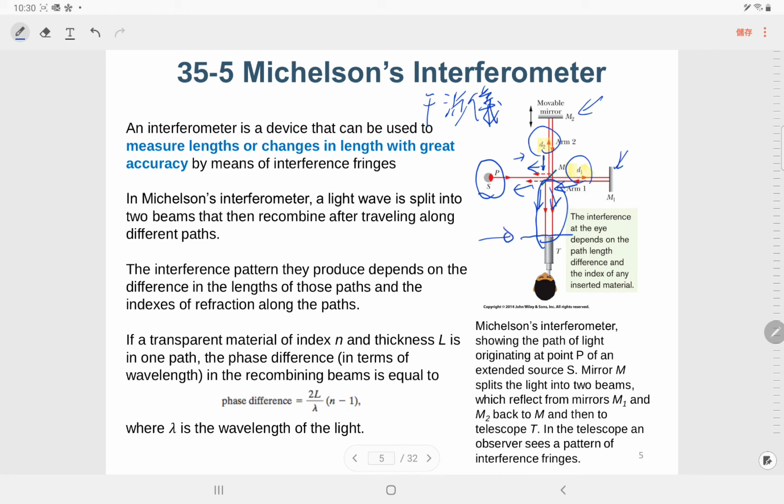here, and then by measuring this pattern here, we can know the difference between D1 and D2.